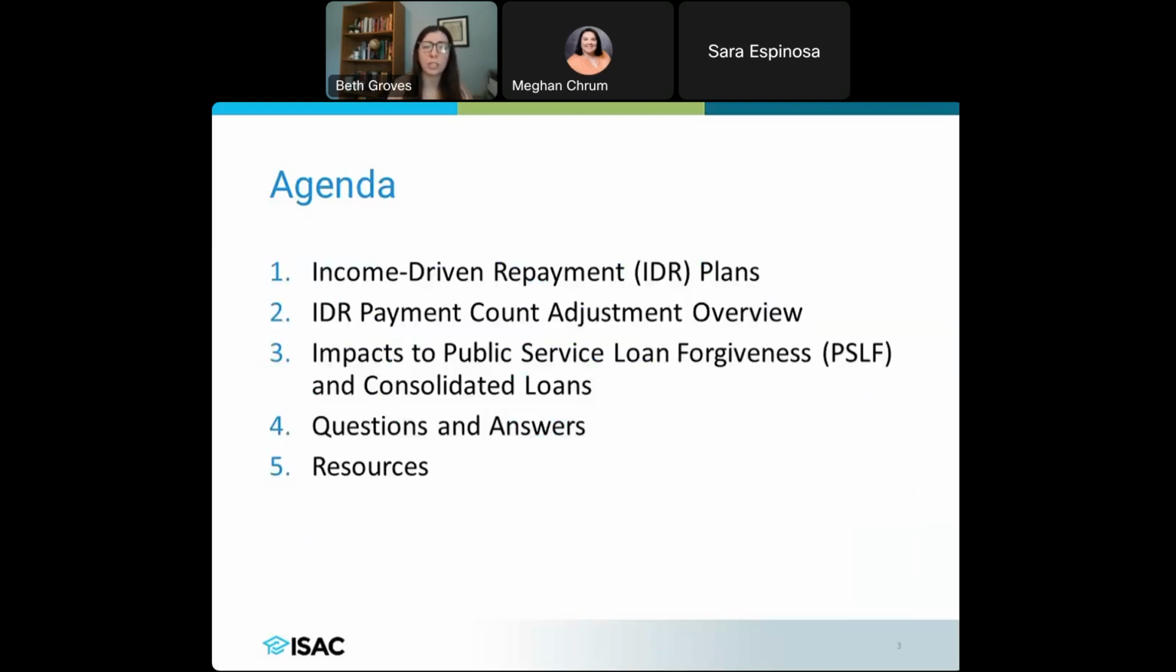To give you an overview of what today is going to look like, we are going to talk about the income-driven repayment, or IDR plans for short. We'll also talk about the IDR payment count adjustment and give you an overview of what that's going to entail. We'll talk a little bit about how that affects PSLF if you are pursuing public service loan forgiveness, as well as consolidated loans. We'll get into some commonly asked questions that FSA has also seen. And then we'll follow up with some final resources to help you as a borrower navigate this process as well.